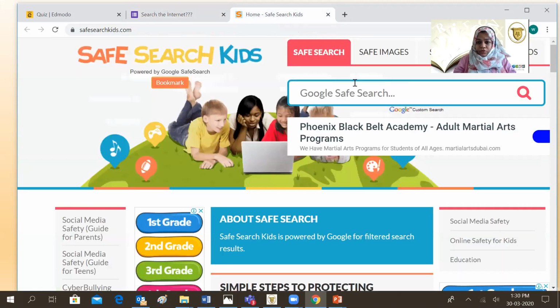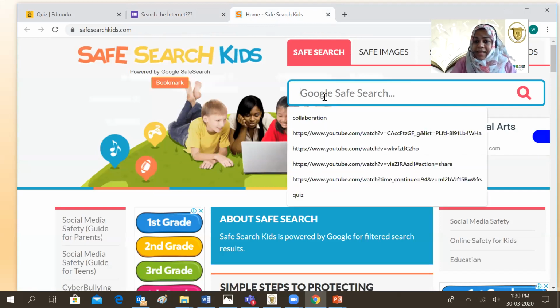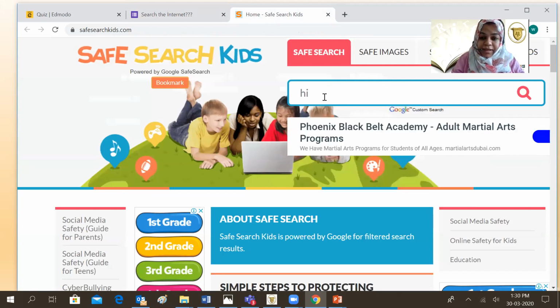Now, to find out which is the highest mountain, we must click inside the blue box and type. You don't have to type "which is." You just have to type highest mountain in the world. Type it and then press the magnifying glass.